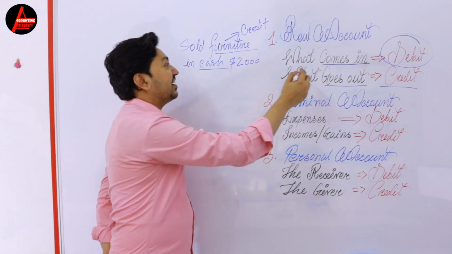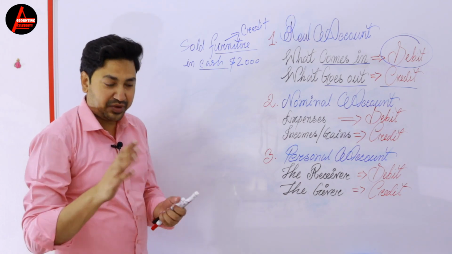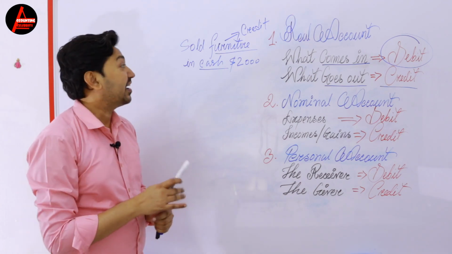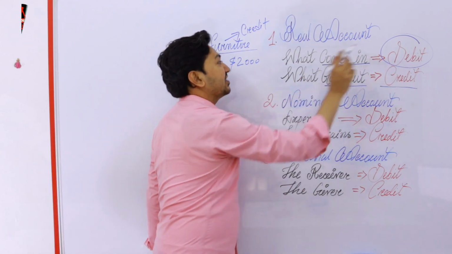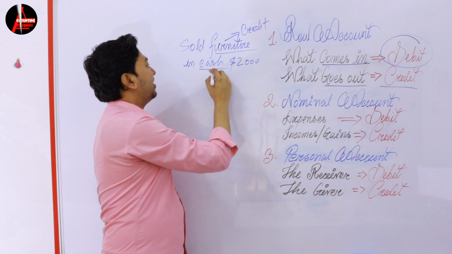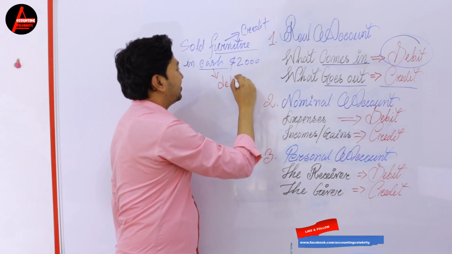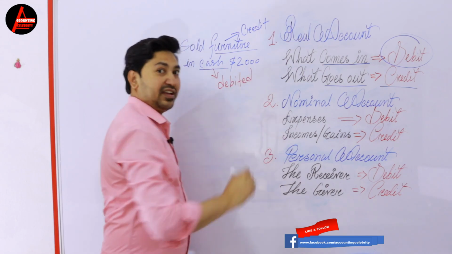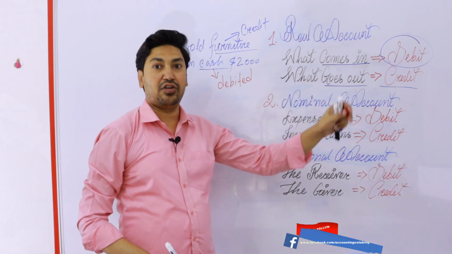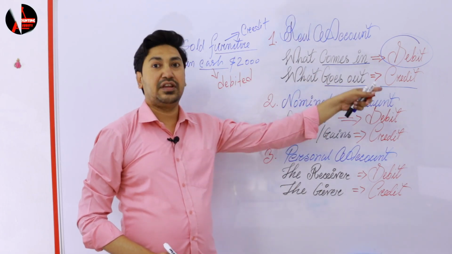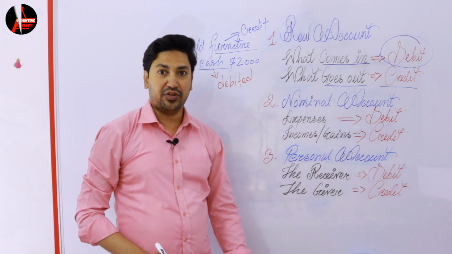So cash here comes in, furniture goes out because you sold furniture, and cash here comes in. So rule for comes in is debited. So here cash will be debited. Okay, so it's very easy. So real account, the rule for real account: what comes in to be debited, what goes out to be credited.